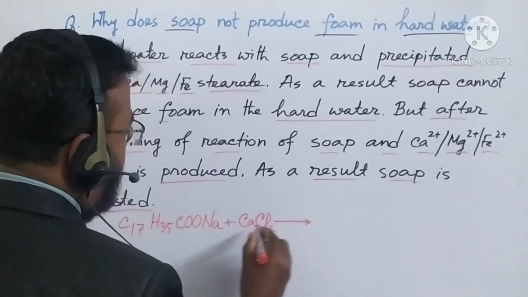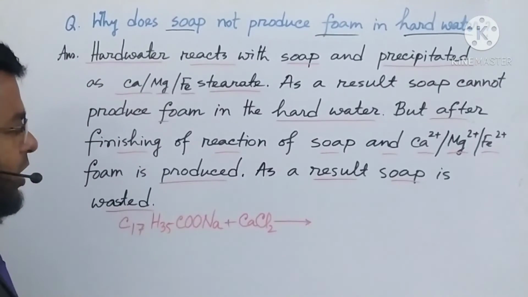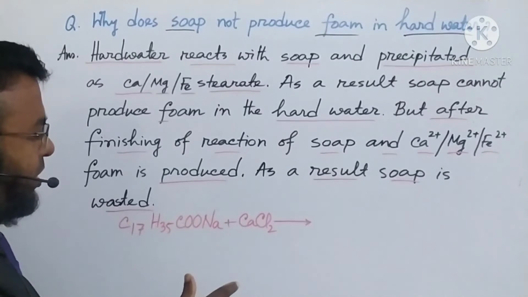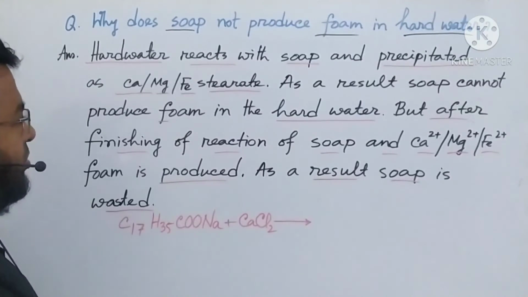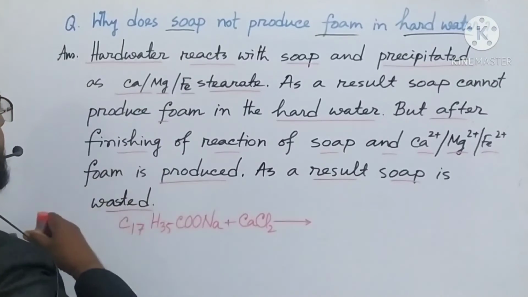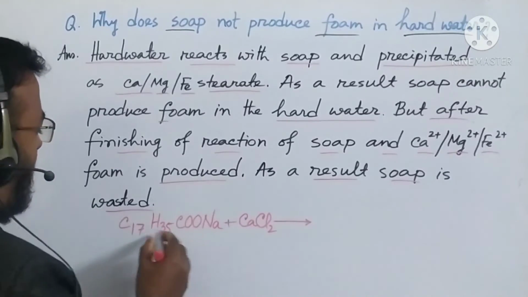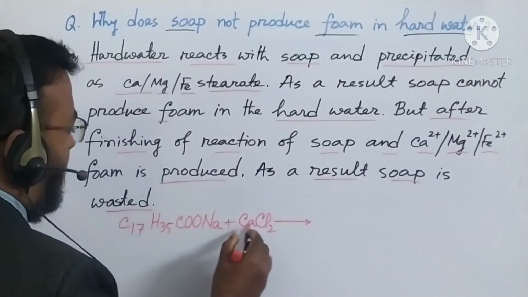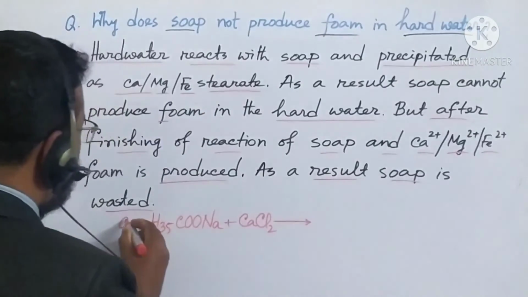I told that there are different types of salt: calcium chloride, magnesium chloride, calcium carbonate, magnesium carbonate, calcium bicarbonate, magnesium bicarbonate. These are soluble in water, or dissolve in water. Then we say that it is hard water. So now there is a reaction between the soap and the salt of hard water.